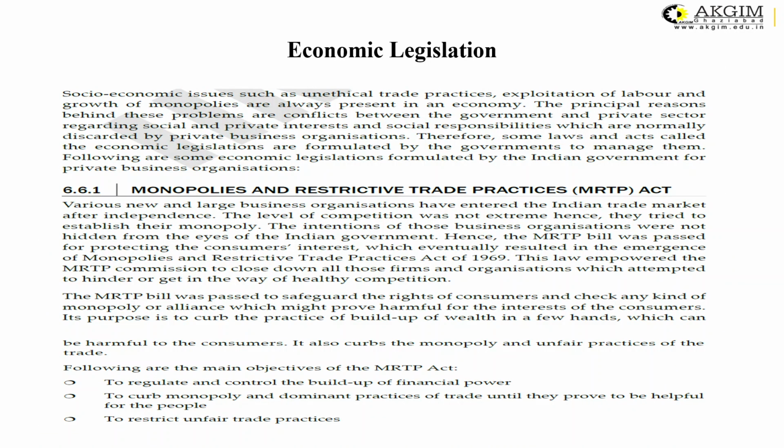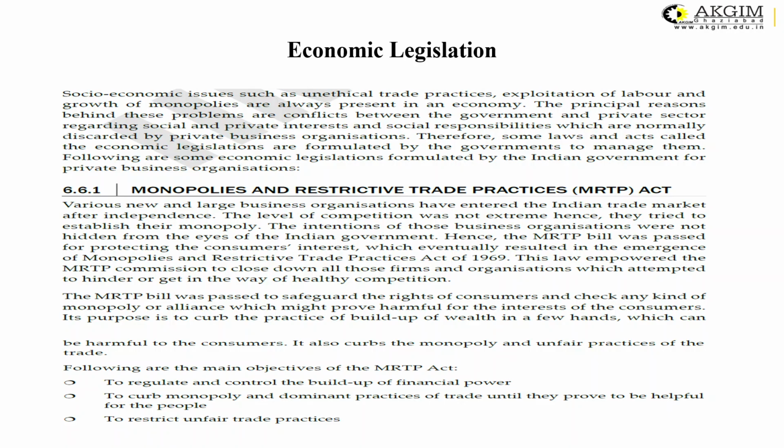Then economic legislation. There are certain economic laws which are required to be followed by any organization working in a particular nation. For example, in India, we have the MRTP Act. Various new and large business organizations entered the Indian trade market after independence. The level of competition was not extreme, hence they tried to establish their monopoly, so that they could exploit the resources of our nation while attaining profit for their own purpose.